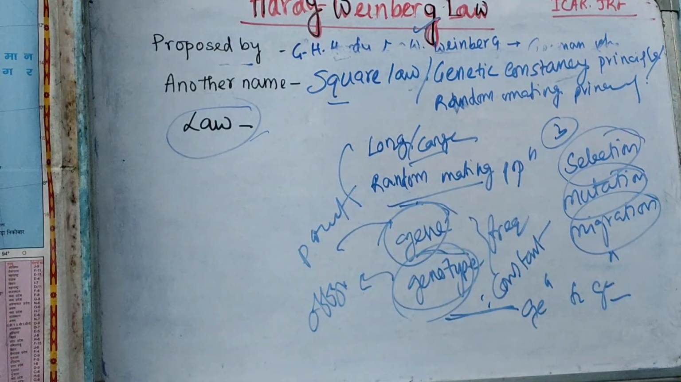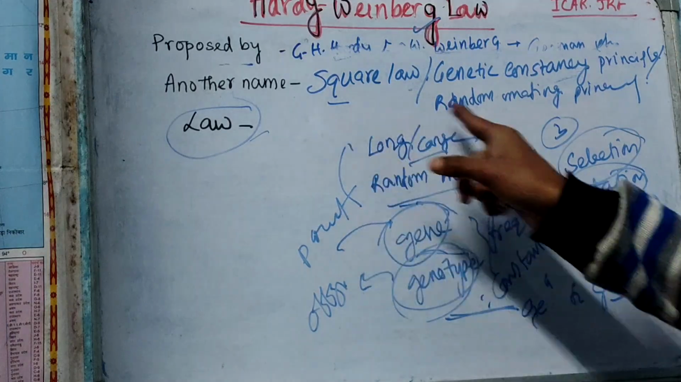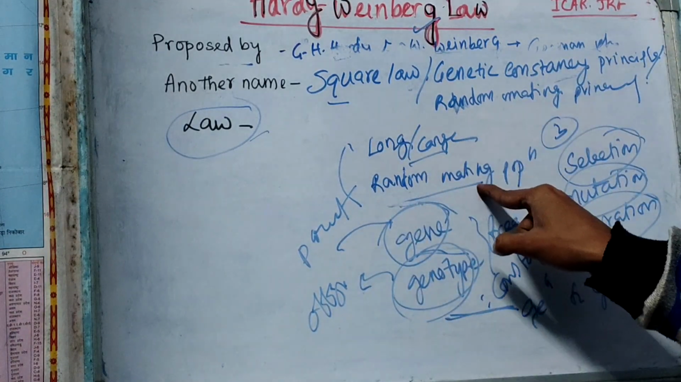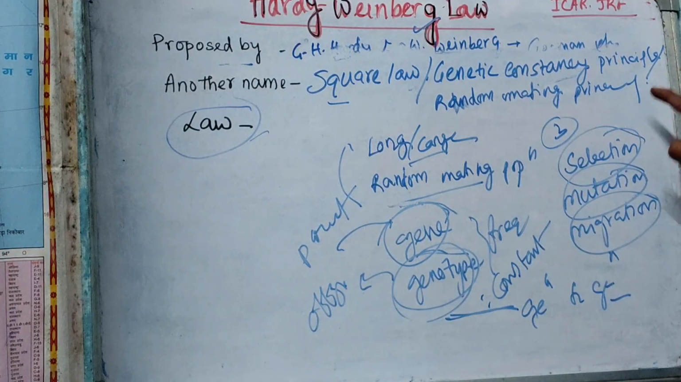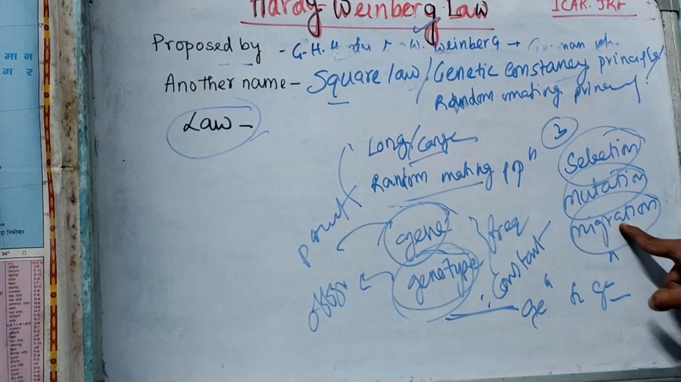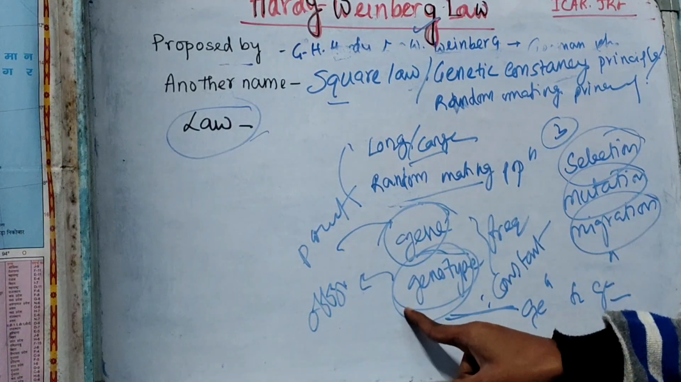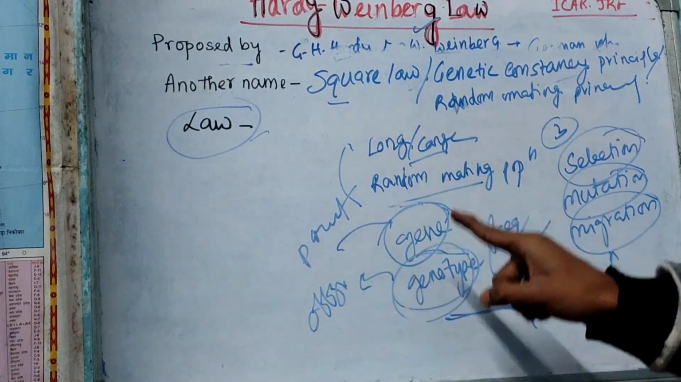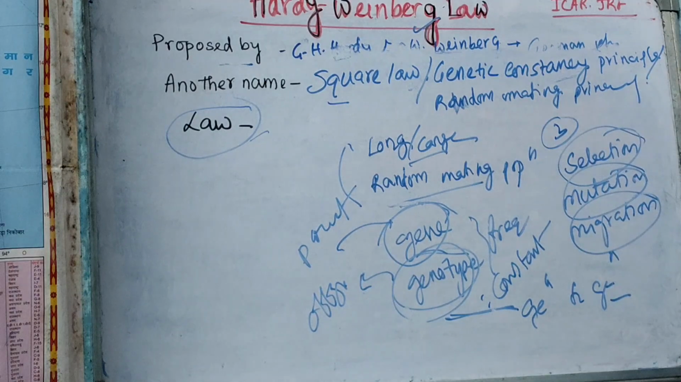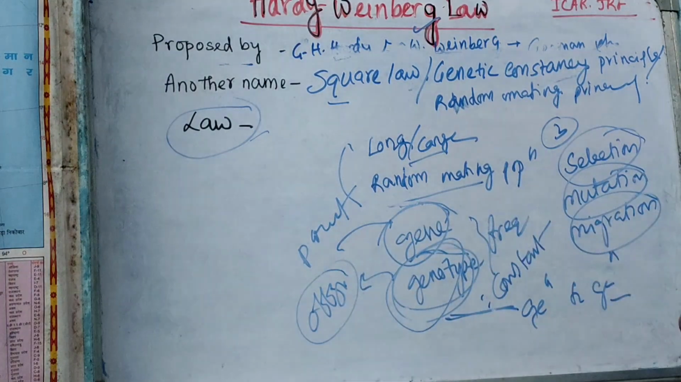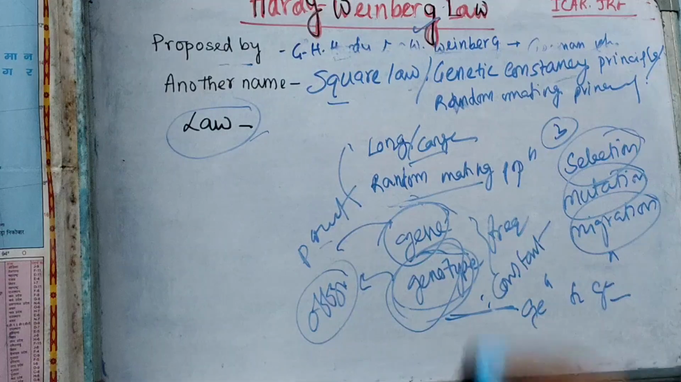Am I clear? It states that in a large random mating population, in the absence of selection, mutation and migration, the gene and the genotype frequency remain constant from one generation to another. This is the first part. And the second part: the genotypic frequency of the offspring only depends on the gene frequency of the parent. Now let's prove it.